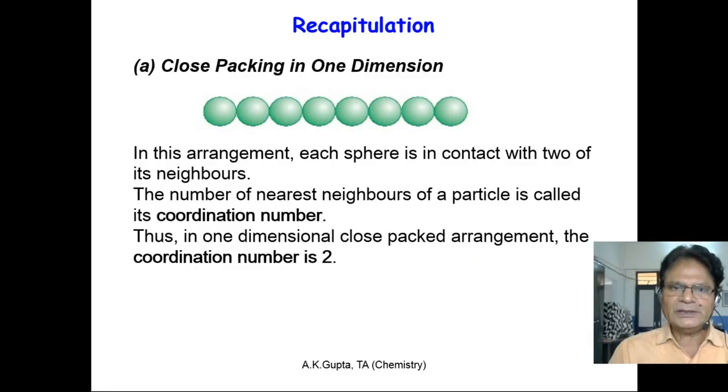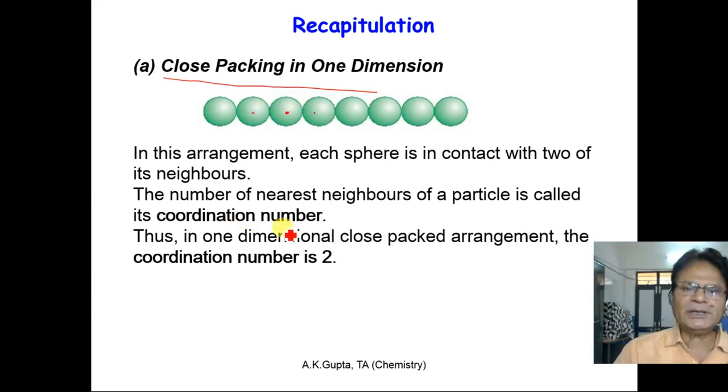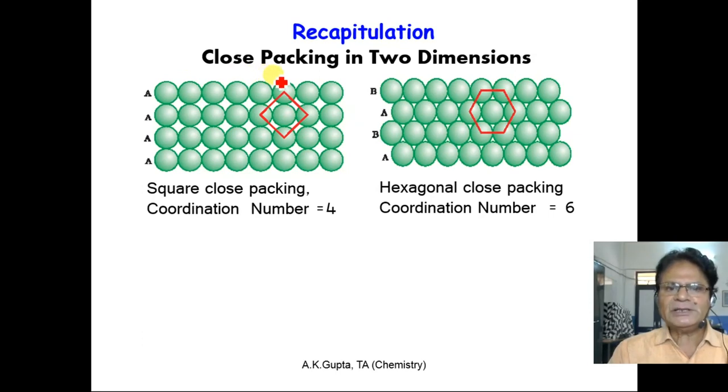Now is the turn of a recapitulation. Okay. So, number 1, you may note down these points in your notebook. Close packing in one dimension. This is in contact with these two neighbors. So, coordination number is 2. Close packing in two dimensions. This can be done in two ways. This is A type of arrangement, and this is B type of arrangement.